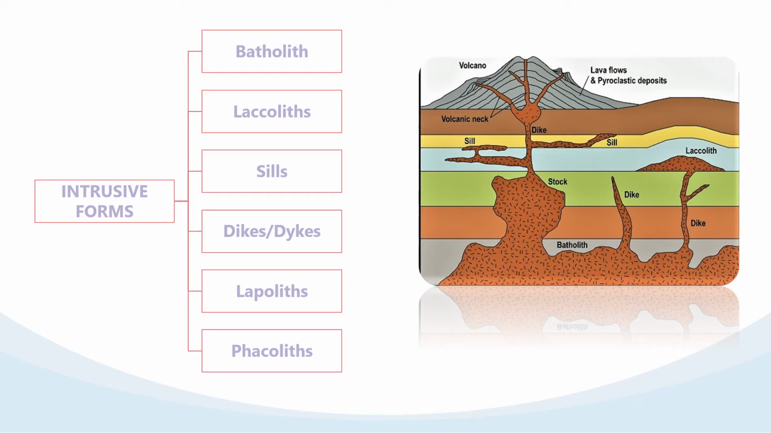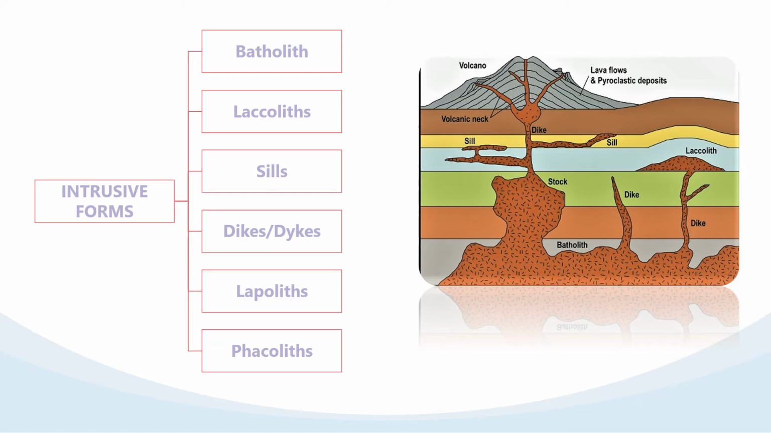Next is a laccolith. A laccolith is a large lens-shaped intrusion of magma with a flat base. These are formed along the horizontal layers of sedimentary rocks and look like a dome shape. Next we discuss the sills. When magma gets solidified between the horizontal layers of sedimentary rocks, then sills are formed.